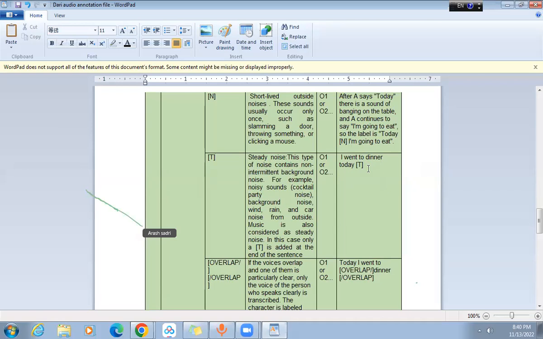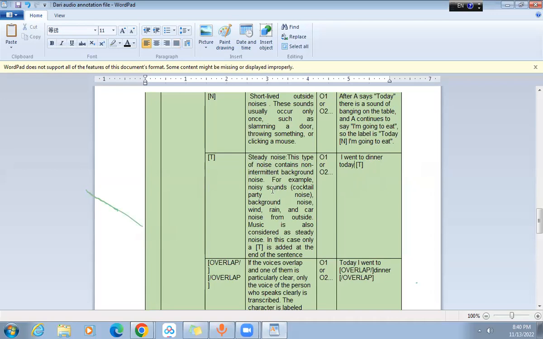So for that, what you need to do is, say, I went to dinner, and the background noise is throughout the segment. So at the end of that sentence, you need to place this T tag, and the condition follows like this: steady noise.